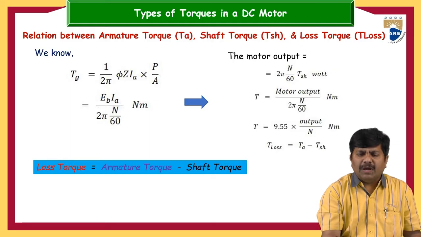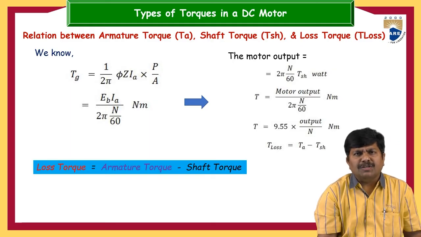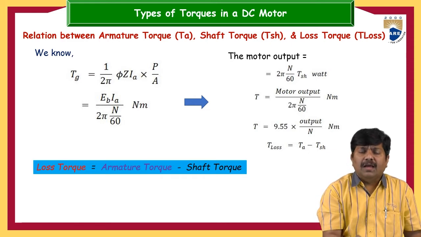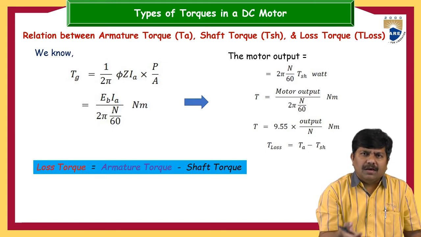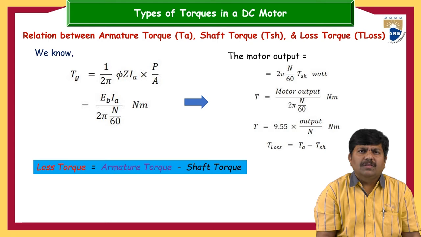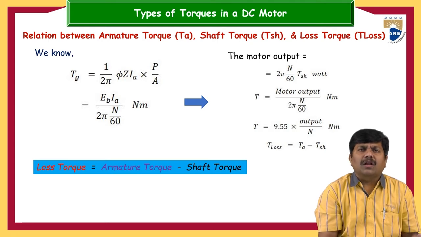Previously we have discussed the gross torque or armature torque, and we have derived one expression also. That torque will be generated across the armature, but we are going to collect the torque or mechanical power from the shaft. So the mechanical power has to travel from the armature to the shaft.